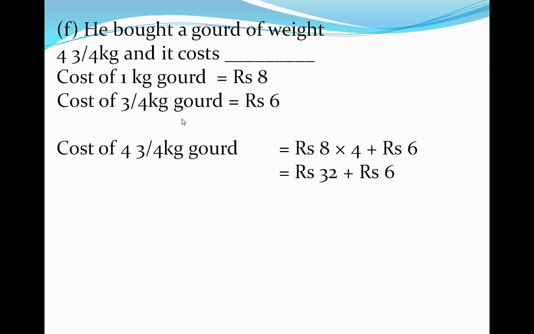So here, dear student, how can we find out the cost of 3/4 kg gourd? We have to multiply 8 by 3 upon 4. So 4 ones are 4, 4 twos are 8. So by cancelling 4 and 8, we get 2, and 2 and 3, while multiplying, we get 6. Like this, we can find out the cost of 3/4 kg gourd. So 32 plus 6 is equal to rupees 38.